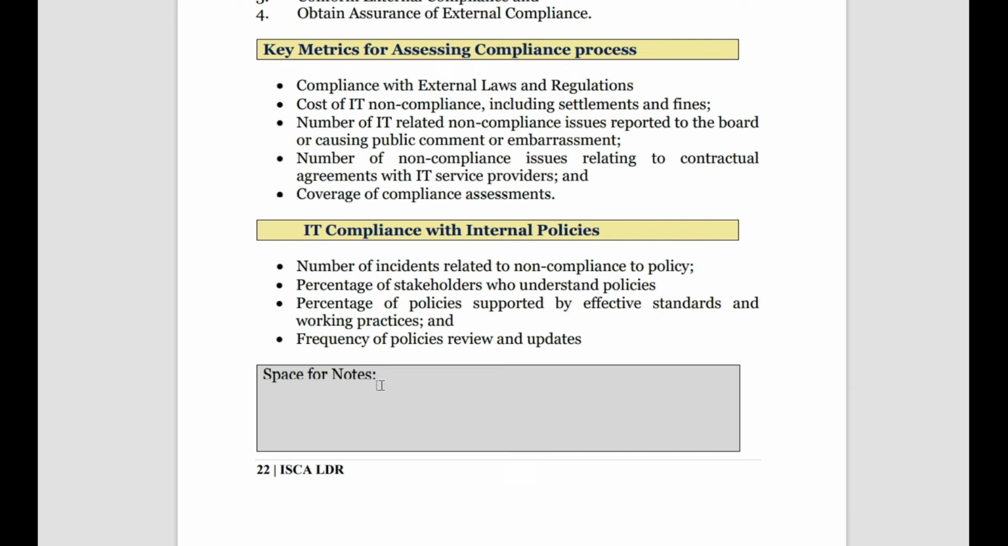How to know that? Number of incidents related to non-compliance of policy. Many employees may complain about their co-workers that these things have not happened, they didn't follow these rules. So how many complaints do you receive in a month or so? Then who are the stakeholders who actually understand your policy? Then is the policy supported by any particular standards or working practice of the external thing? Then how many times did you review the policy? So these 4 must be done with the internal policies. Okay, so go through these 2 points once, people, before you go to the exam.